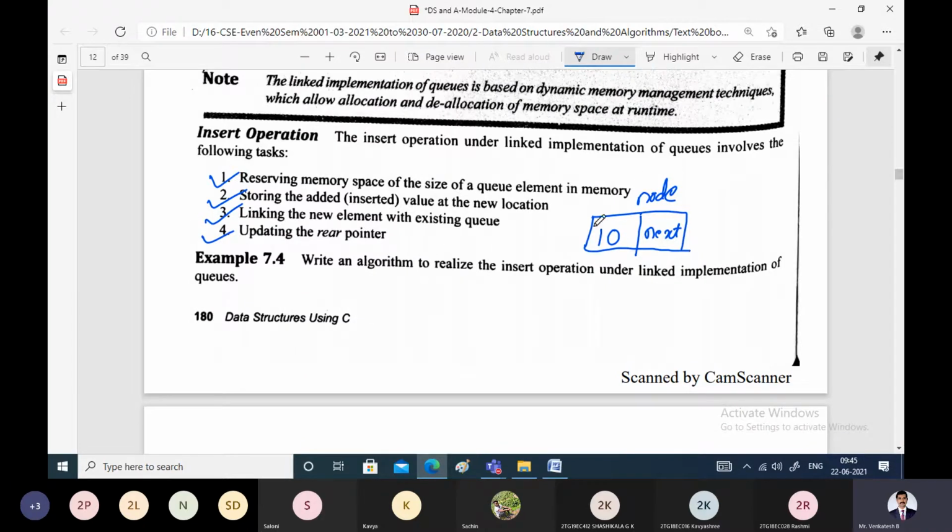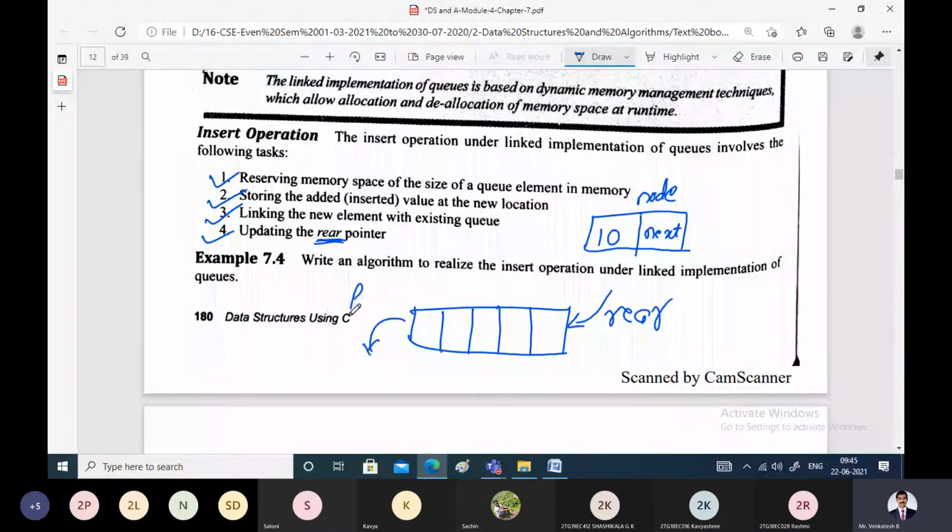We are implementing the insertion at the rear end, because queue involves the fact that elements are inserted from the rear end and deleted from the front end. From the rear end, we insert new elements. From the front end, we delete the elements. These are the queue functions.